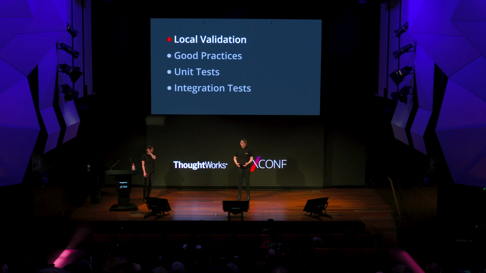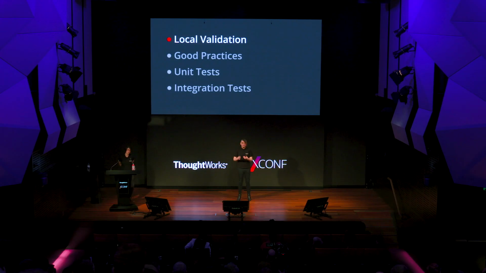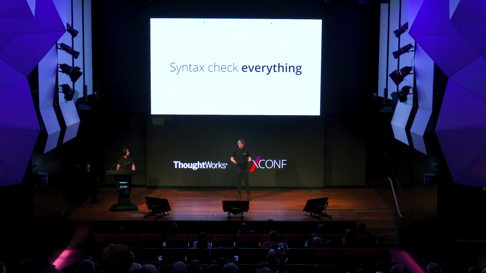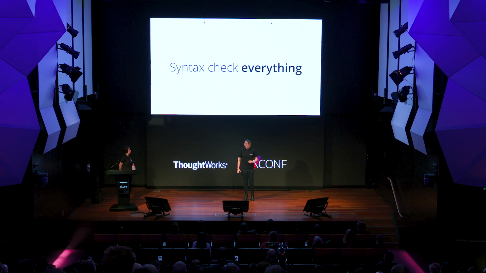Low-hanging fruit. What were the things that I thought we could easily improve or fix that didn't require a lot of work, that didn't take a lot of time, that weren't that revolutionary, but that somehow seemed to be fairly missing from a lot of code bases and a lot of engineering teams? The first, most basic thing: syntax check everything. We're very used to running linters and syntax checkers for all our application code to make sure our JavaScript doesn't miss a semicolon or our PHP isn't missing a bracket.